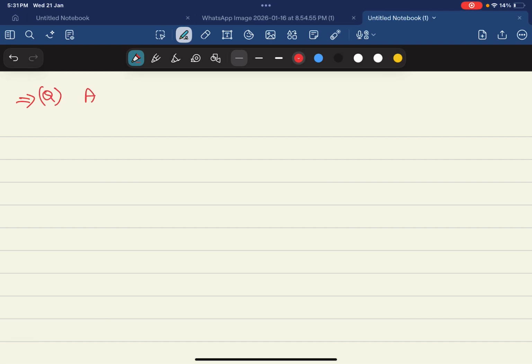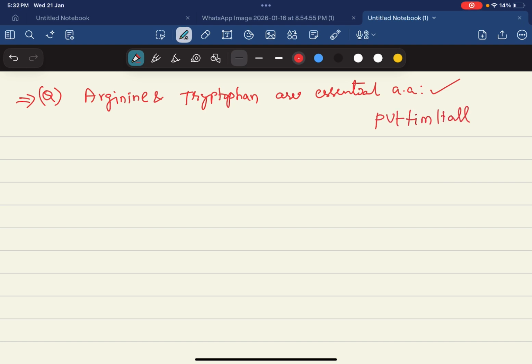So here there is one more question related to statements. The statements are: arginine and tryptophan are essential amino acids. So this is correct only. If you want a shortcut for this, PVT TIM HALL, students. This is the shortcut for the amino acids which are essential.